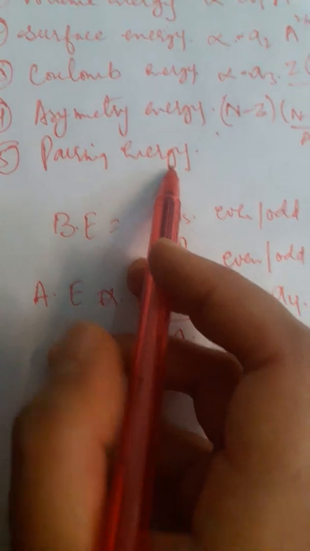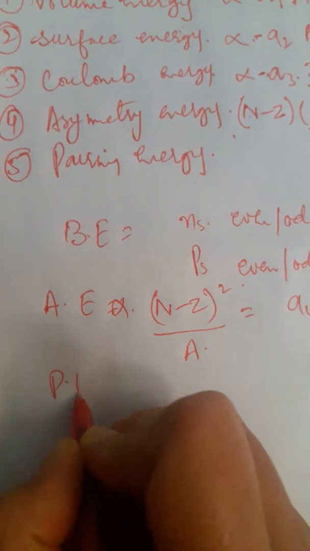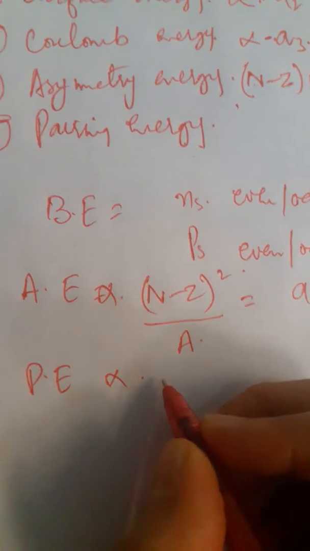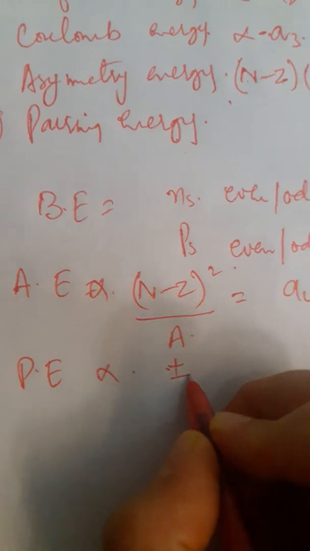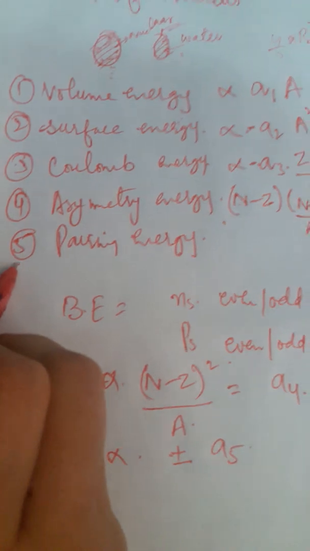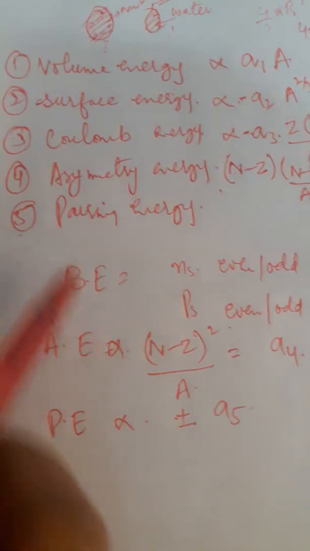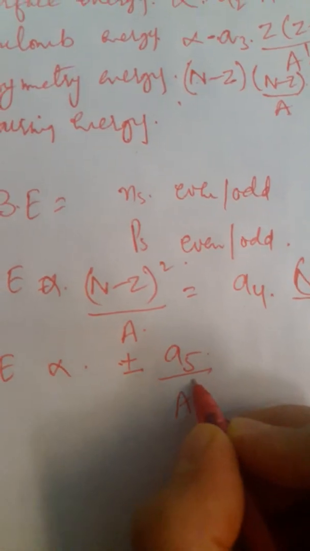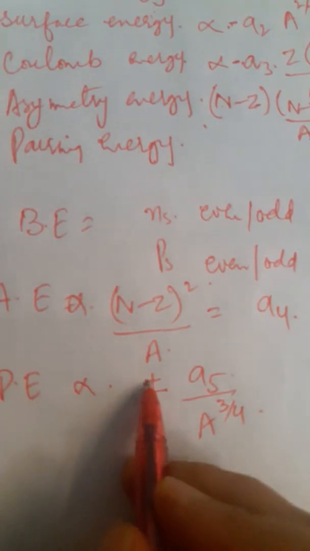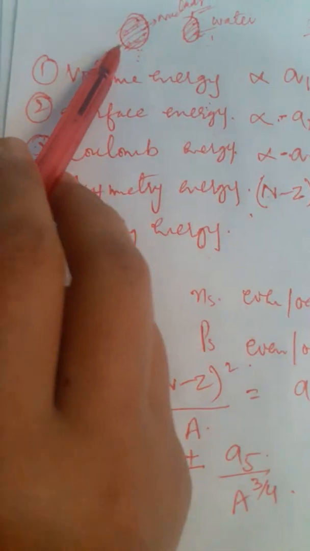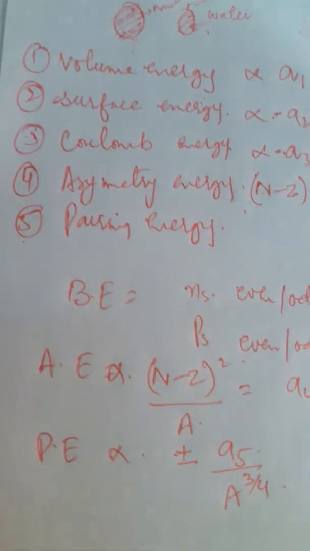Then you have a pairing energy. Pairing energy, PE, not potential energy, but of course pairing energy. We say that this is proportional to a factor plus minus some constant A5, because now it's the fifth term. Remember, I have used 4 constants, A1, A2, A3 and A4 for this, and now constant A5 for the fifth energy term. This is proportional to A to the power 3 by 4. It is plus, that is, it will add up to binding energy if protons and neutrons are both even in number.